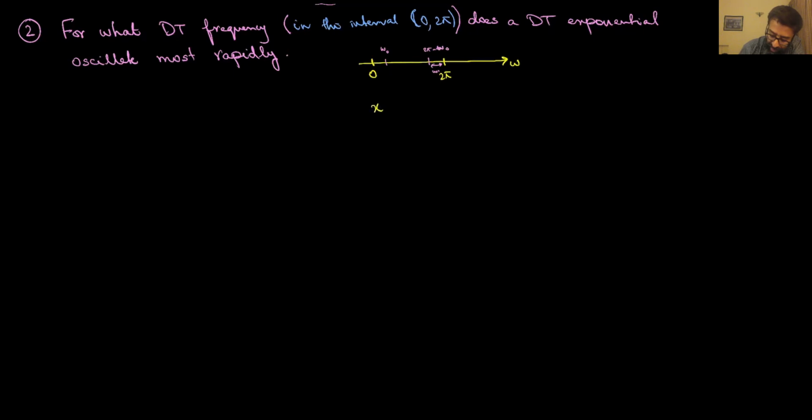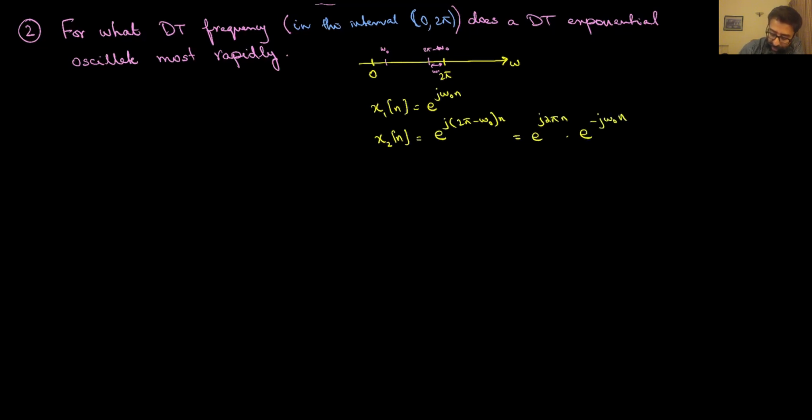If x1 of n is a discrete time exponential which has a frequency of e raised to j omega naught n, and x2 of n is a discrete time exponential which has a frequency of 2 pi minus omega naught times n, I clearly see that this is e raised to j 2 pi n times e raised to the power minus j omega naught n.